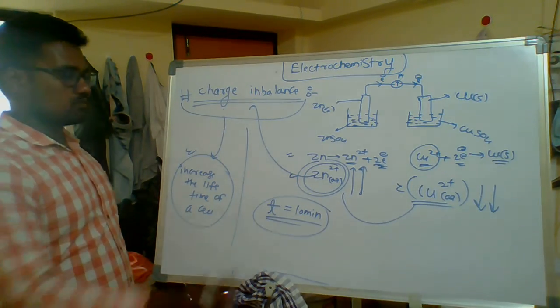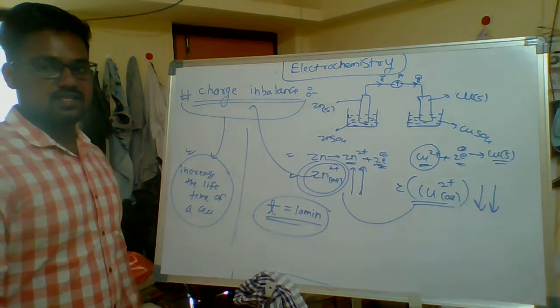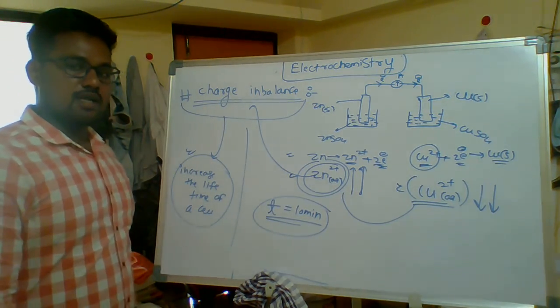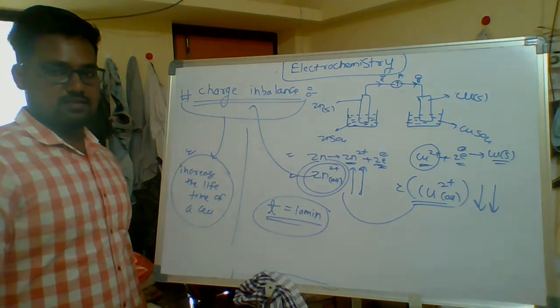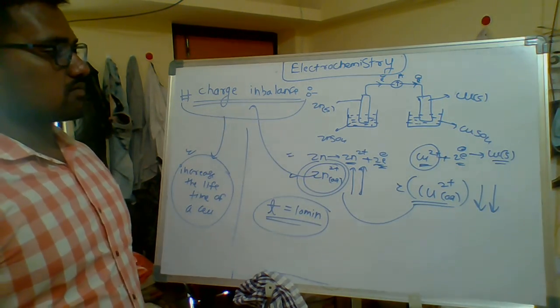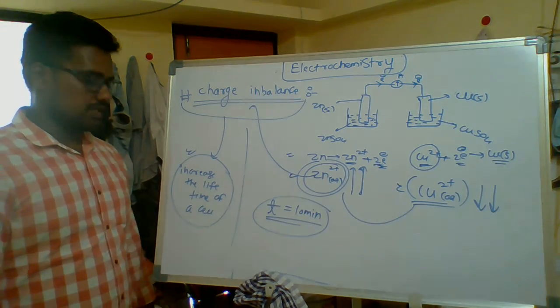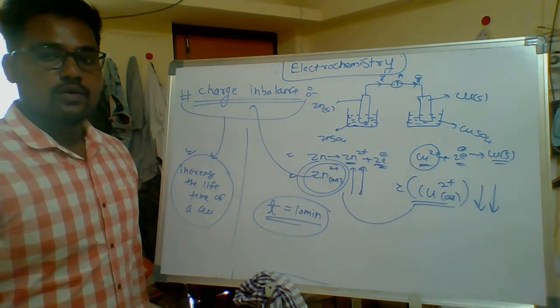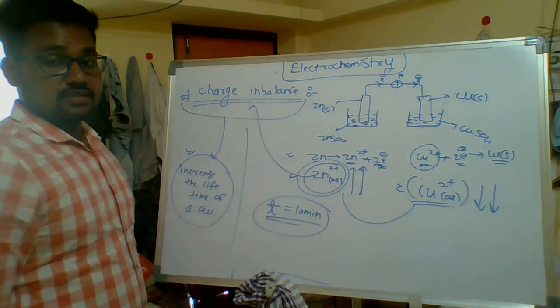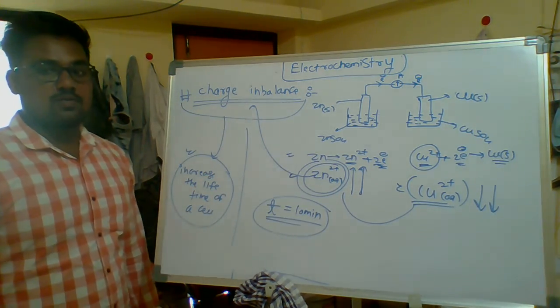How can you maintain these charges, balancing them, and only then is the lifetime of the cell increased. Thank you. Next topic I can explain: why this charge imbalance can be balanced by using some